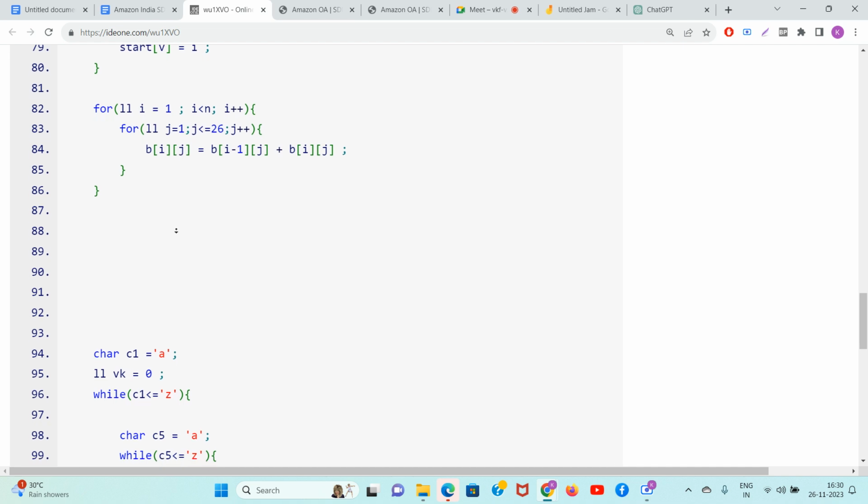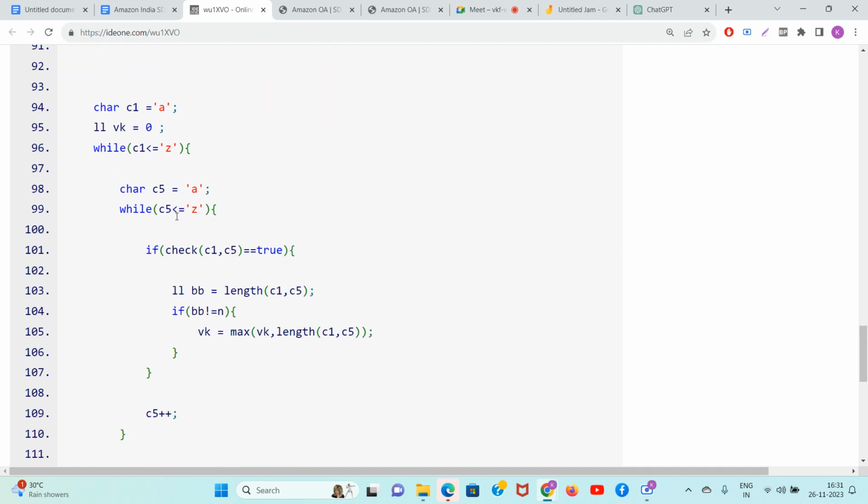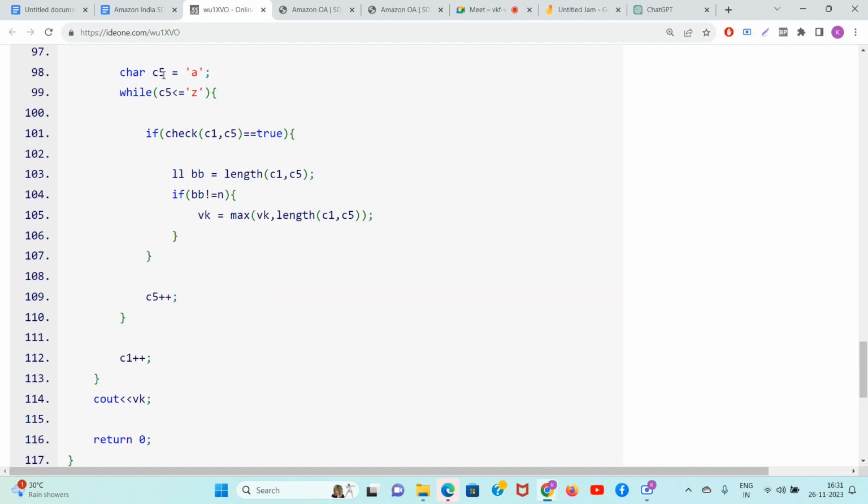Okay. Now guys, checking for all the possibilities. C1 is nothing but what? First character. C1 is nothing but what? The largest valid substring starts with the character C1, ends with the character C5. So possibilities can be from A to Z here, A to Z here, start and end, 26 cross 26. Once you have selected it, now you need to check, is it possible to get it? Is it really possible?